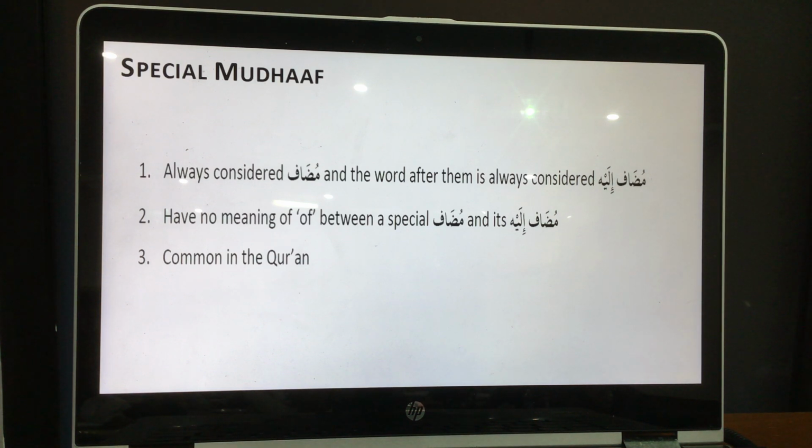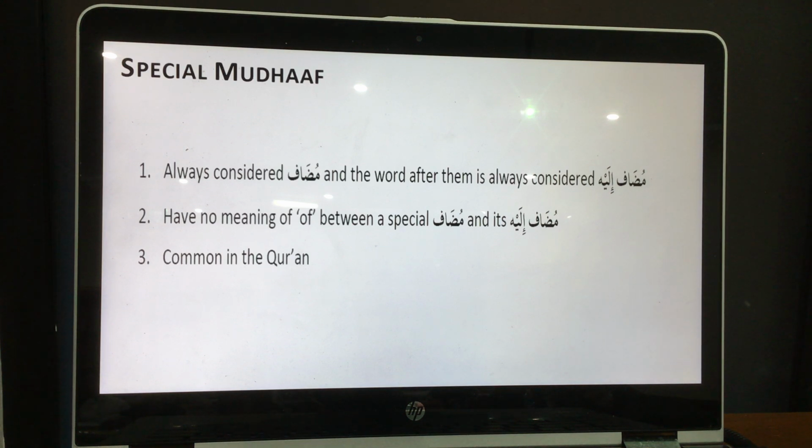Also, with mudaf ilayh, we learned the relationship of "of". My book, book of Abdullah, whatever, okay? This one doesn't have the meaning of "of". They have their own meaning, okay? So that's why I call them special mudaf, because they are kind of an exception. They follow the rule, they make the thing next to it mudaf ilayh, but it is not always the meaning of "of", okay? But these words are super important, because on every page of the Quran, you will find at least one or two words like this.